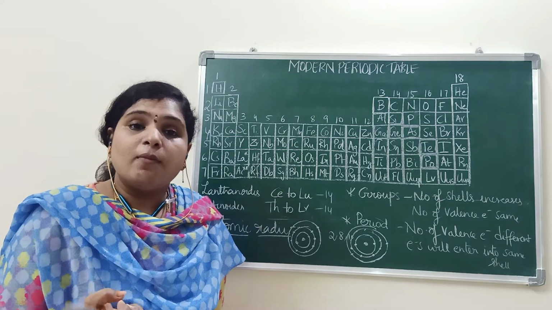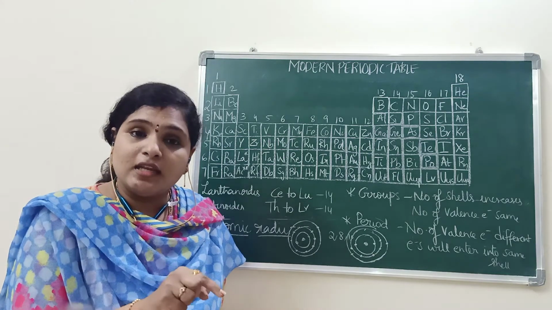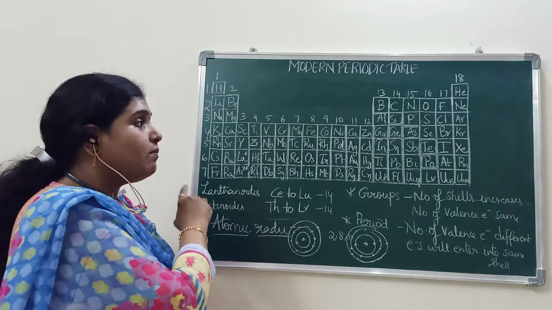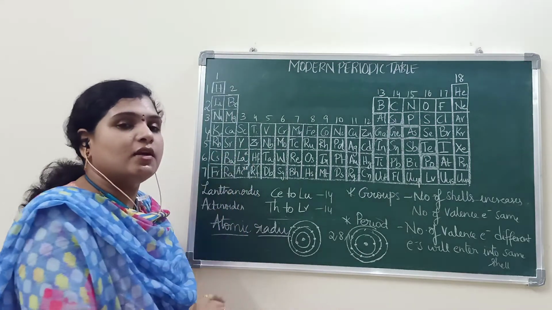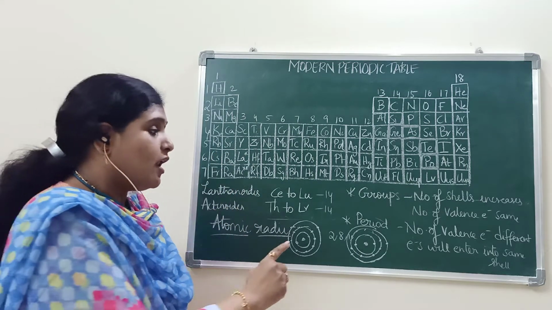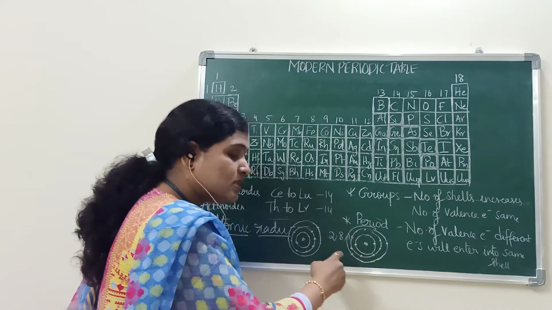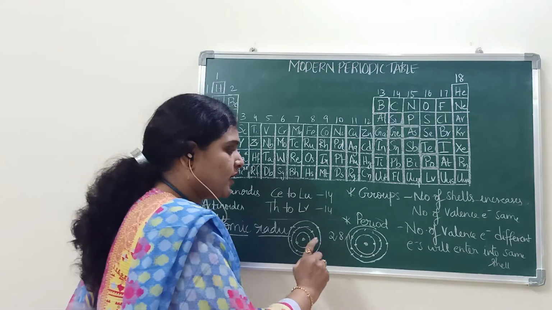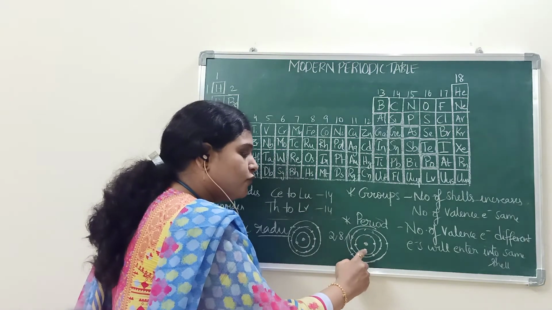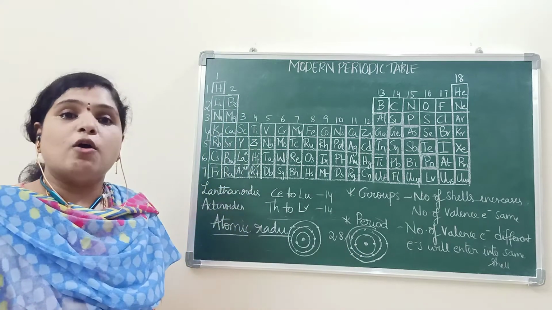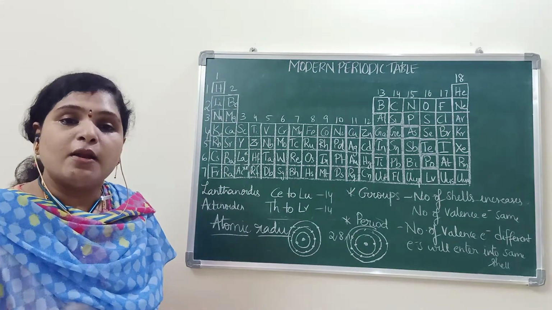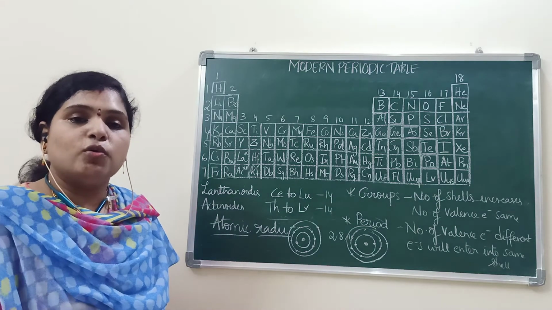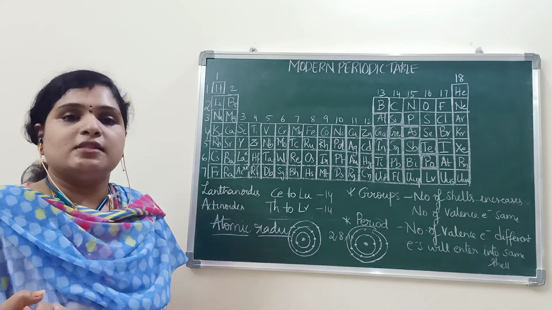So atomic radius will decrease as we move from left to right in a period, because electrons will enter into the same shell. So the influence of nucleus on the outer shell and the nuclear pull will increase.